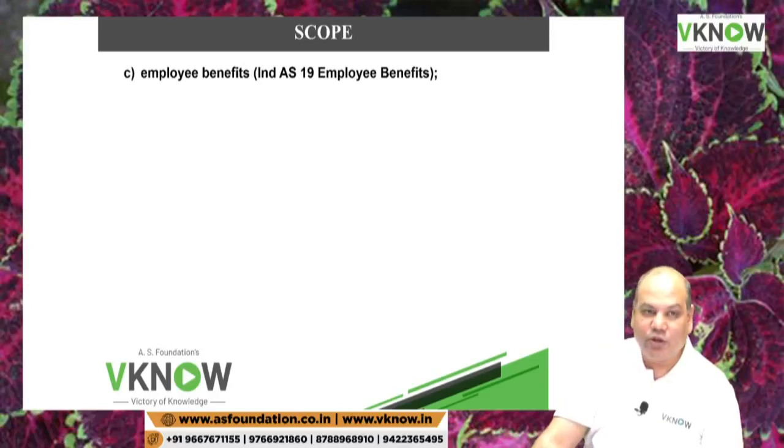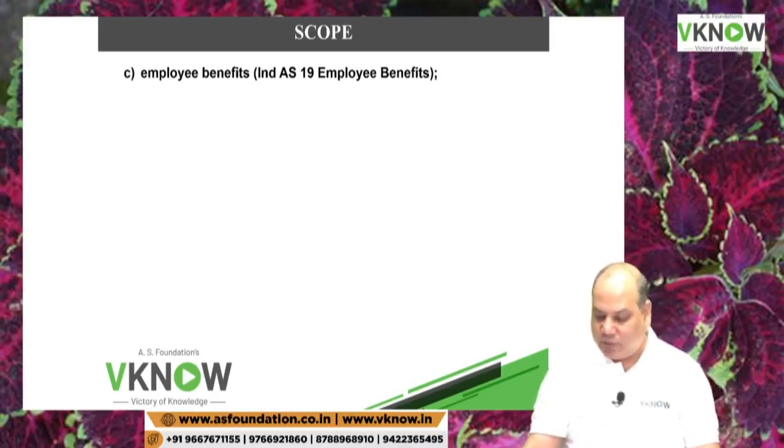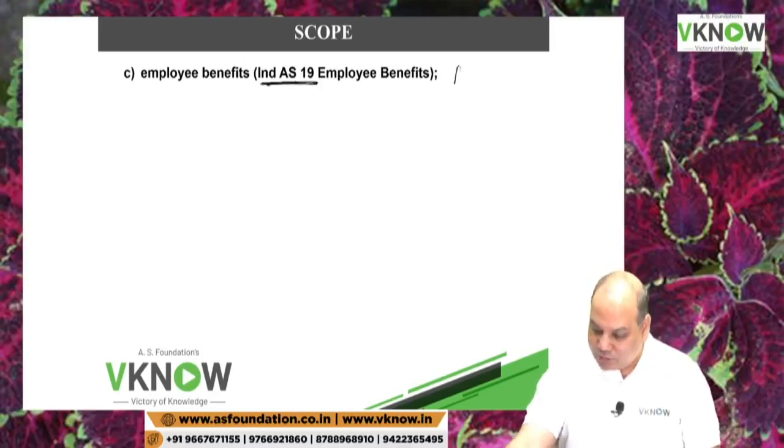Then this standard is not applicable to employee benefit. Remember, we have a very detailed standard on employee benefit, like provision for gratuity.